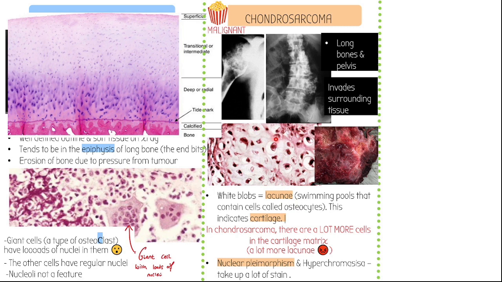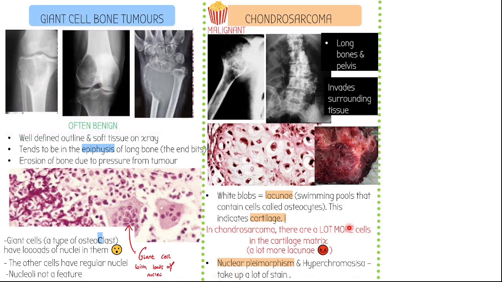We also get, look at this nucleus here, look at this guy here, they're all crazy, look at that horseshoe shape thing. Whereas here, you might be able to see they're just regular circles. Here, they're all over the place. So you get pleomorphism, meaning they take up different shapes. And also, you can see here they take up a lot more stain than they do here. So that's called hyperchromasia. So the presence of a large number of cells within the cartilage, the fact that the nuclei are all over the place and stain deeply, and they spread to local tissue, and the popcorn appearance suggests chondrosarcoma, which is again of your cartilage.